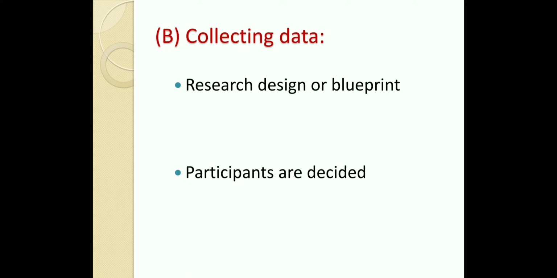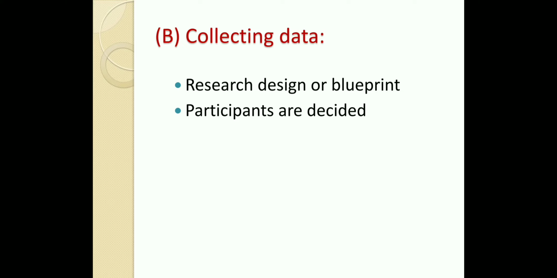Now, next, participants are decided. Who are the participants? I have to decide this. If I am taking an example of the study time, right? I want to study the study time, and look at it and the result. Am I studying pre-primary students or the primary group or higher group, higher secondary or senior secondary?